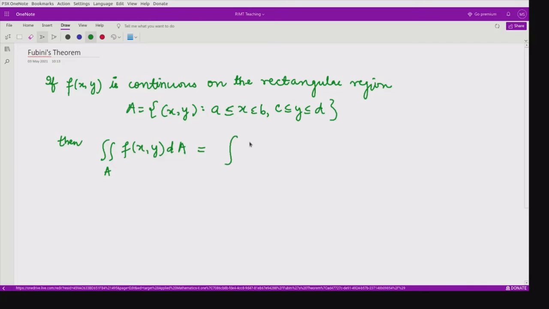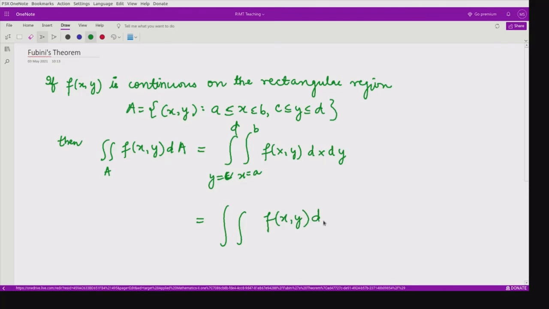This would be equal to the integration when you perform it firstly with respect to x and then with respect to y of the function f of x comma y dx dy. This would be equal to the integration of the function f with respect to dy and dx. So firstly you will take the limits with respect to y and then with respect to x. So this is what we are doing.